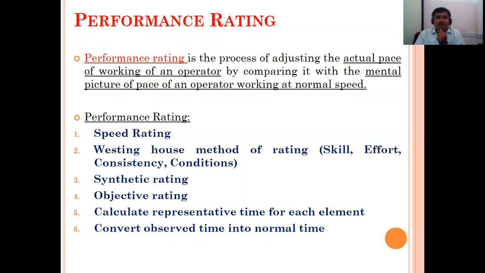Is it right? Then I will ask you another question. B has completed his walking on clear ground, that means on a clear road. But A has completed his walking in a jungle. Whose performance is better in that case? A. If time is constant, then A's performance is better.